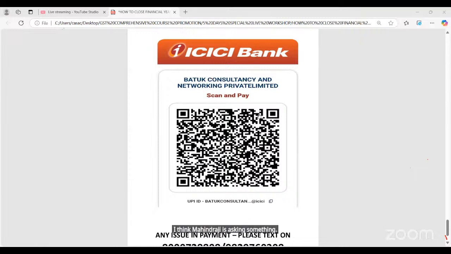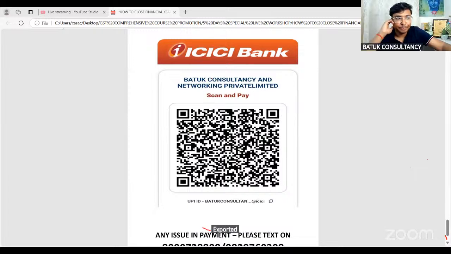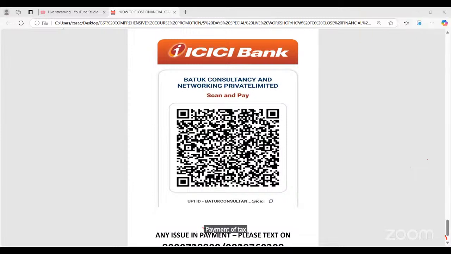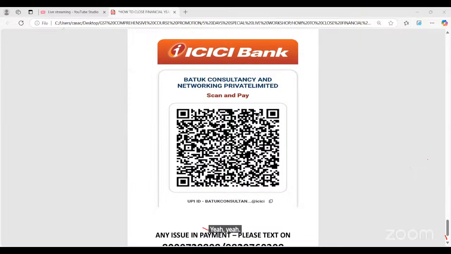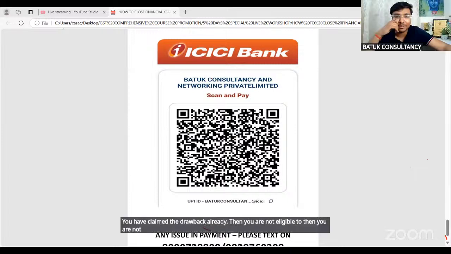Sir, Russian dealer is an exporter. He exported the goods without payment of tax under LUT. Now the question is, can he claim the refund of unutilized ITC? Besides, he also availed the drawback. You have already claimed the drawback. Once the dealer has claimed the drawback, then you are not eligible for any type of refund.